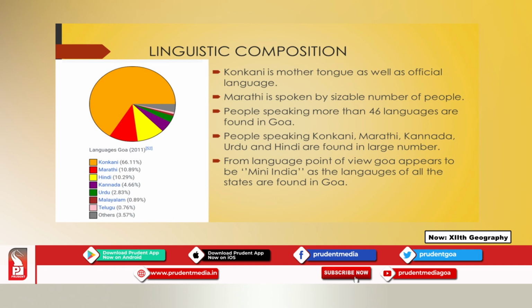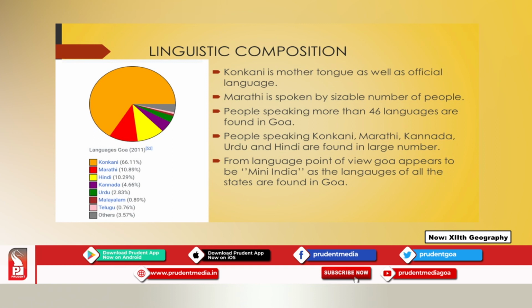At the same time, even Hindi is given importance in the state. There are other languages which are spoken in the state. You have Kannada, Urdu, then you have Malayalam, Telugu. These are the other languages that are spoken in the state, and that is why it is called mini India. So, Konkani is the mother tongue as well as the official language of the state. Then you will find there are a sizable number of people in the state who speak Marathi, maybe 10 to 11%.